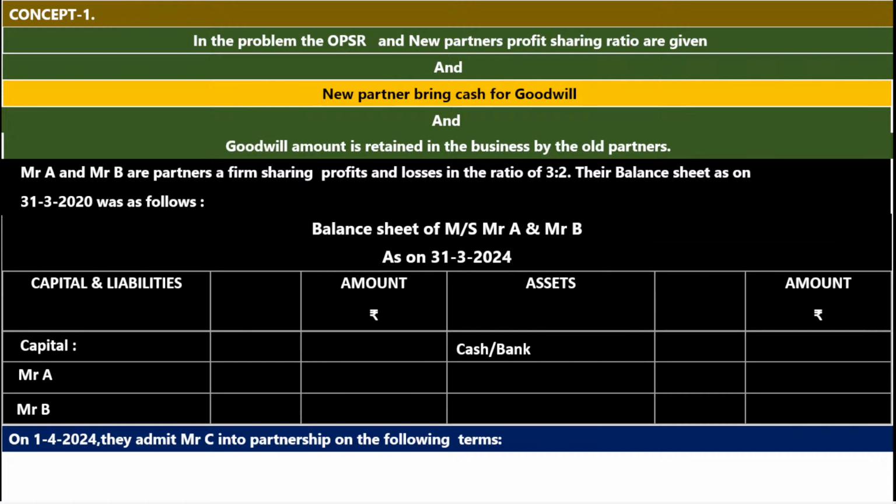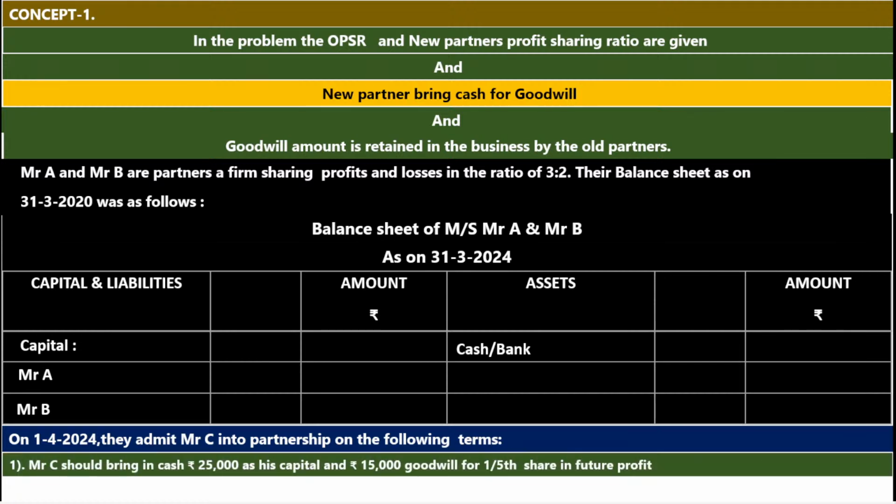What is the old balance sheet date? 31st March 2024. I told you, make it 24. And the date on which the new partner is admitted into the partnership firm is 1/4/2024. Who is the new partner? Mr. C. Number 1. Mr. C should bring in cash rupees 25,000 as his capital and 15,000 for goodwill for a 1/5 share in the future profit.